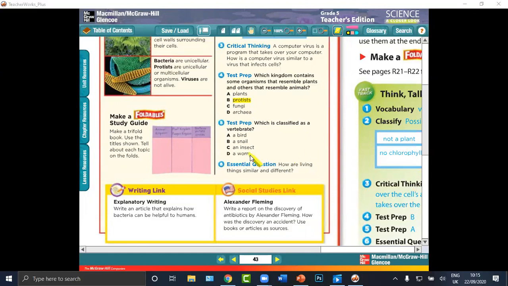Abdurrahman Wazir, number 5. Which is classified as a vertebrate? A snail? A bird. Yes, a bird. Excellent, Abdurrahman. Thank you.